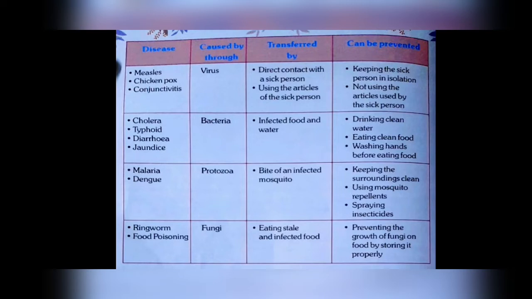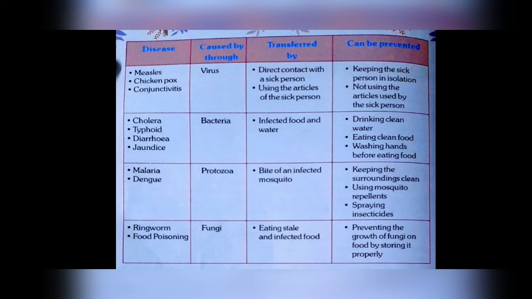Next is the table given. So let's read that table. There are some diseases given, how they are caused and transferred, how they are transferred from one person to the other person, and how we can prevent them. Let's go through that table. First is measles. It is caused by virus. Chickenpox is also caused by virus. Conjunctivitis, it is also caused by a virus. And how they are being transferred?